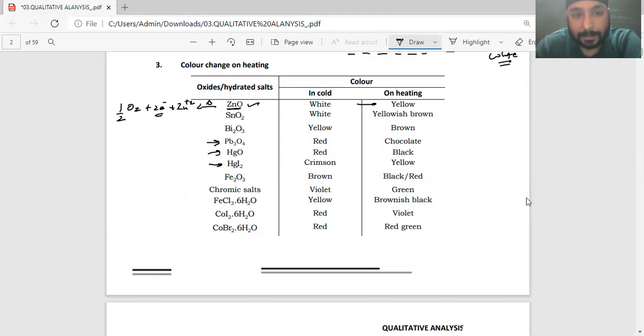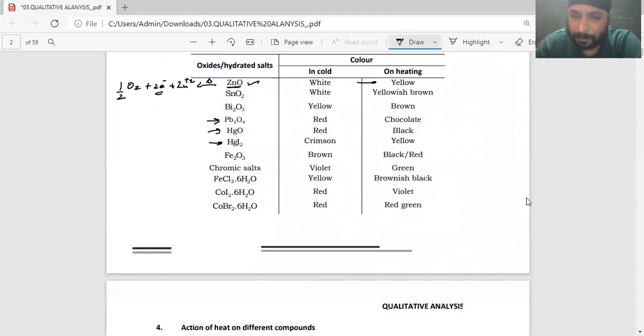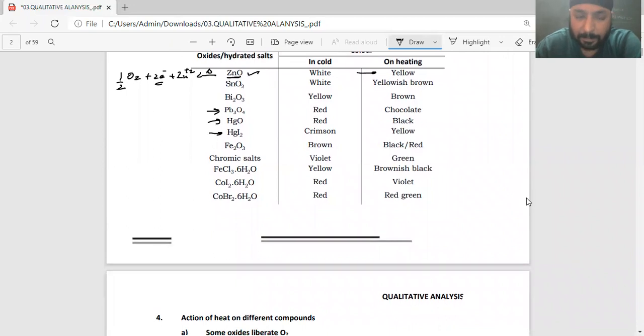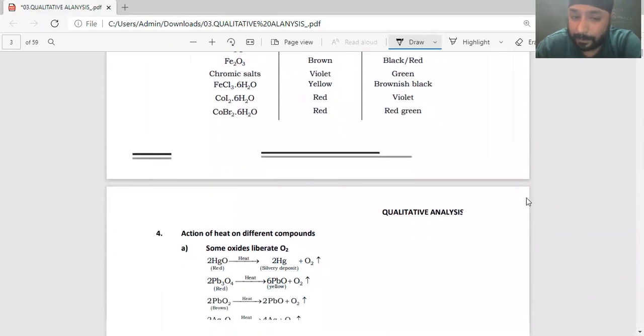Hopefully you would have written all this down. If not, just pause the video and write it down. Okay. Now we'll go to another section: action of heat on different compounds.